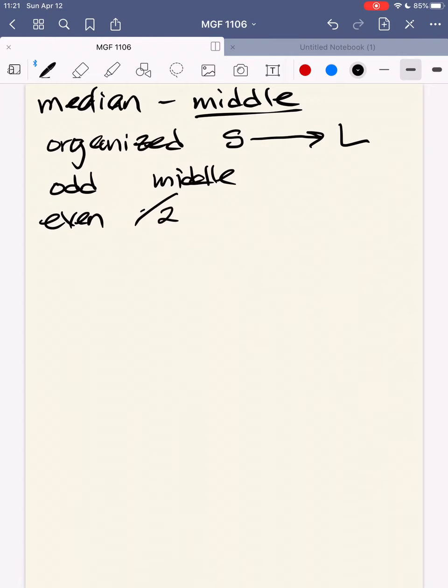I'm going to look at example 5. I'm going to do both of those for you. So I have 28, 42, 40, 25, and 35. Now the first thing I need to do is organize it. I need to put it in order from smallest to largest.